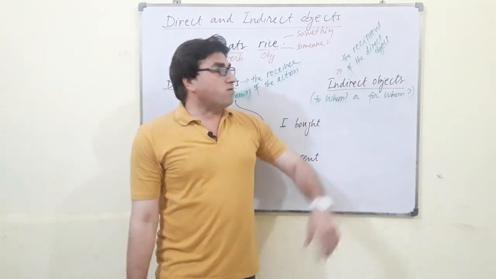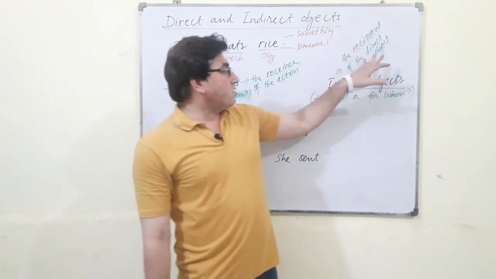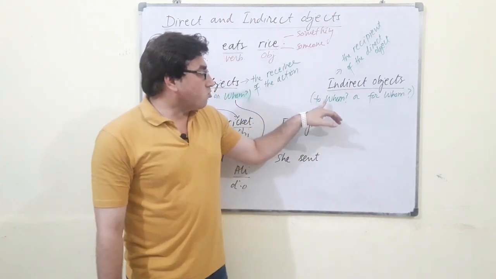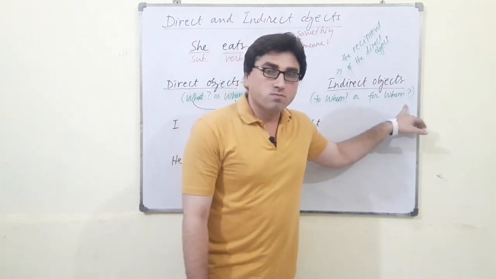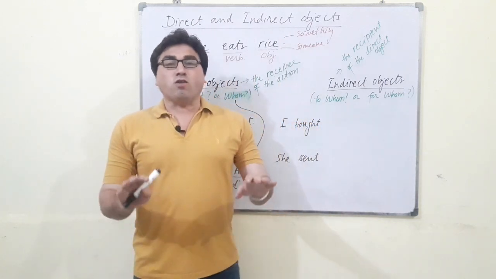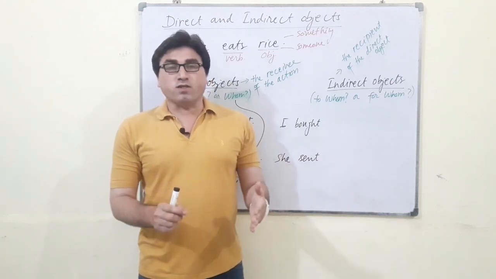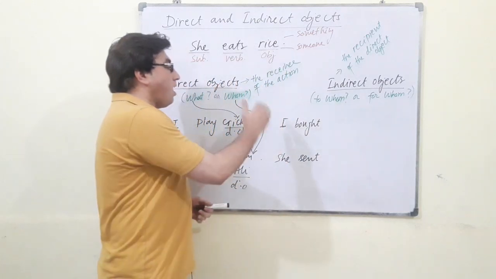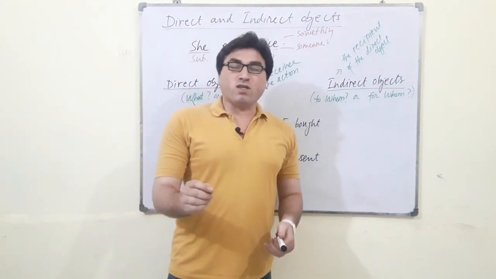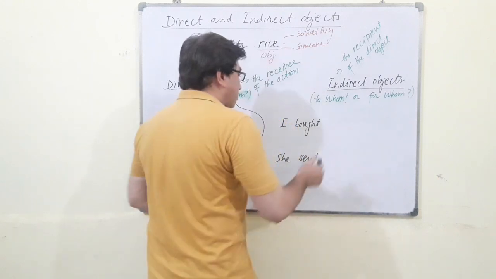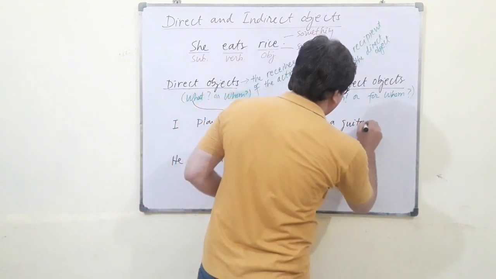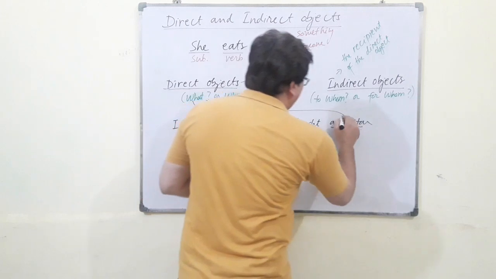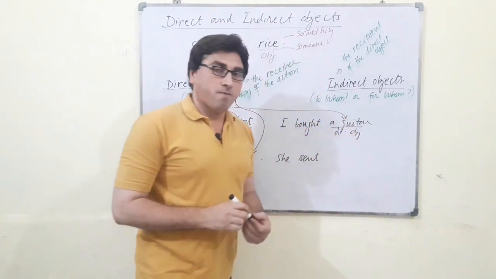Now moving on to indirect objects. An indirect object is the recipient of the direct object. And it answers the question to whom or for whom. And indirect objects can't stand alone unless we use direct objects before or after them. Let's talk about the first sentence. I bought. The first question is what? I bought a guitar. Then this is the object that answers the question what. That is why we say it is a direct object.